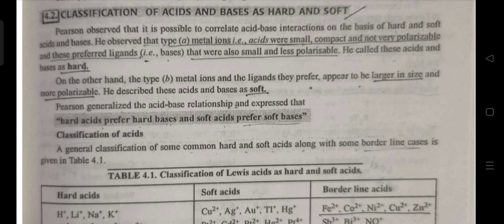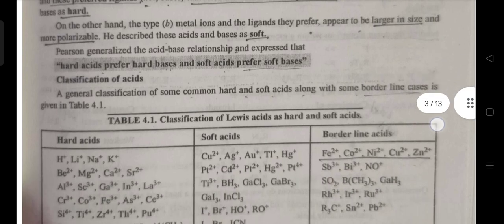On the other hand, the type B metal ions and the ligands they prefer appear to be larger in size and more polarizable. He described these acids and bases as soft. Pearson generalized the acid-base relationship and expressed that hard acids prefer hard bases and soft acids prefer soft bases.